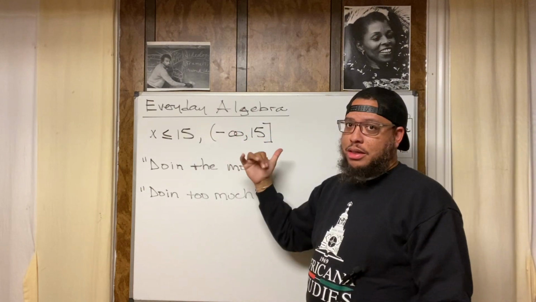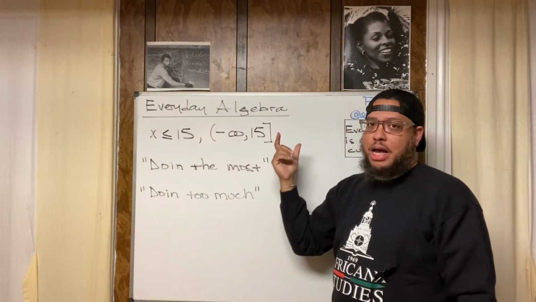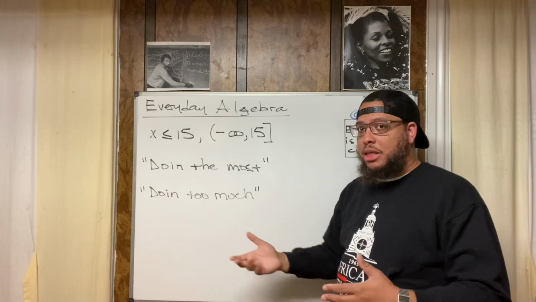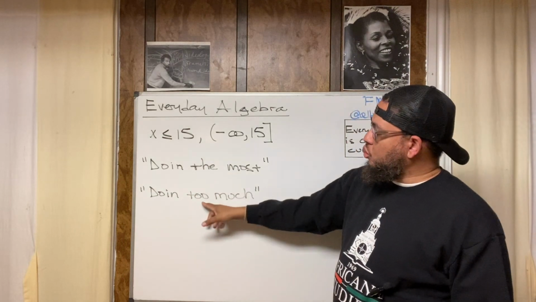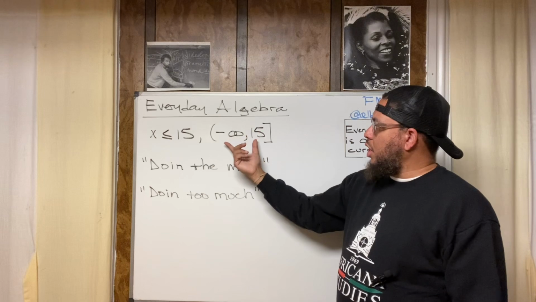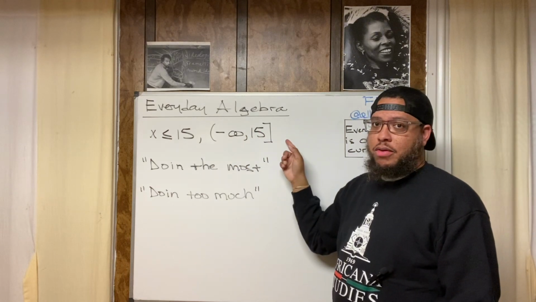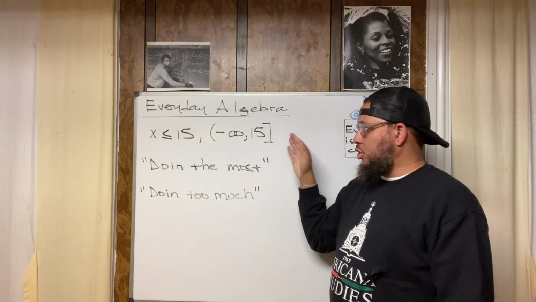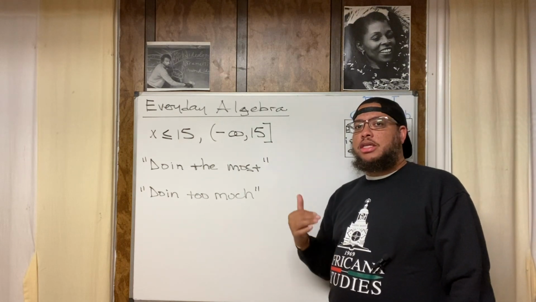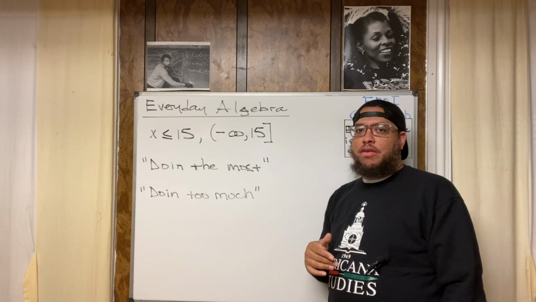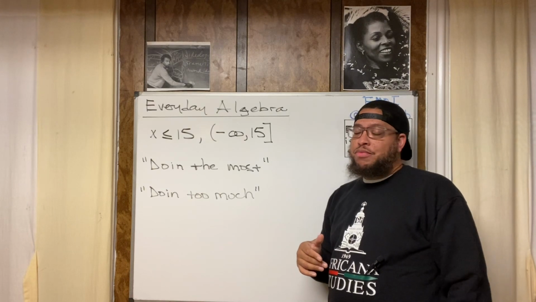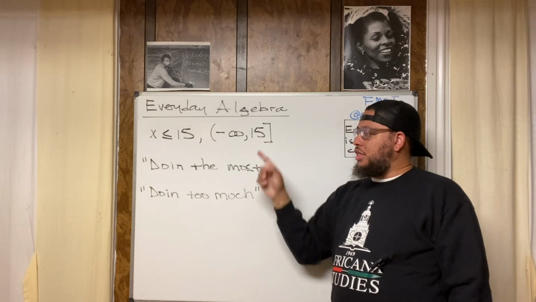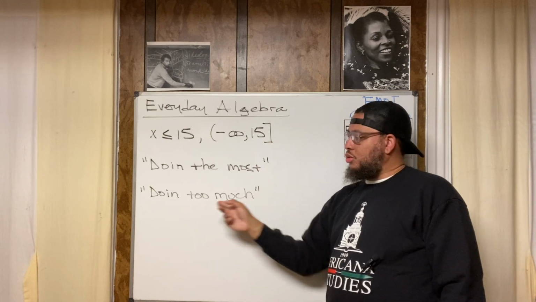So if you out of pocket, that means you're outside of these parameters, outside of the solution to the algebraic expression or the algebraic equation or inequality in this case, right? So doing too much means you're going beyond the interval. You outside the interval. You're doing more than the maximum value in the interval. So that means you at like 15.1, 16, 17, 28, 35, 98, 153, 2,371.68. All those numbers are larger than 15. You're doing too much.